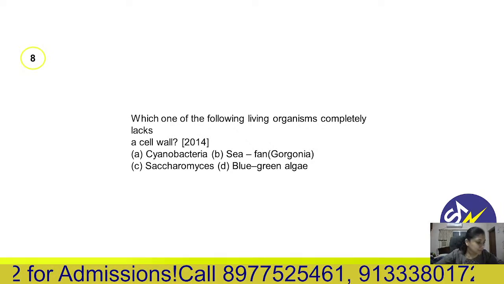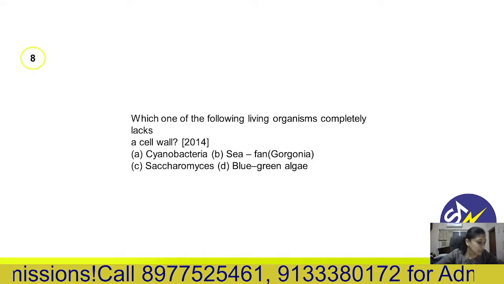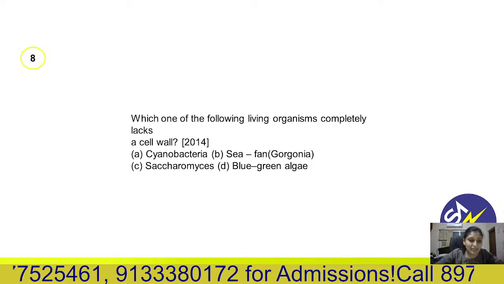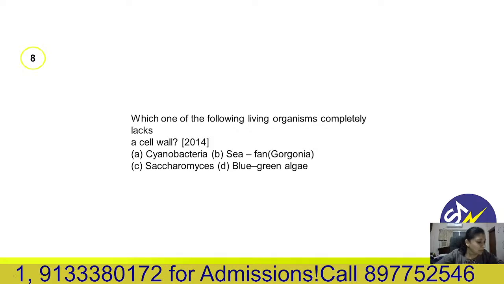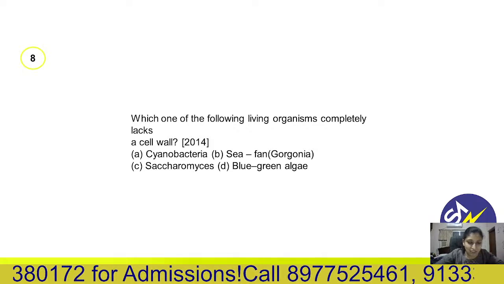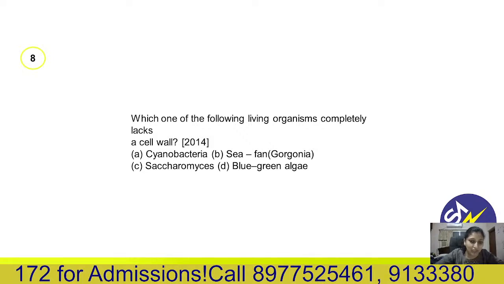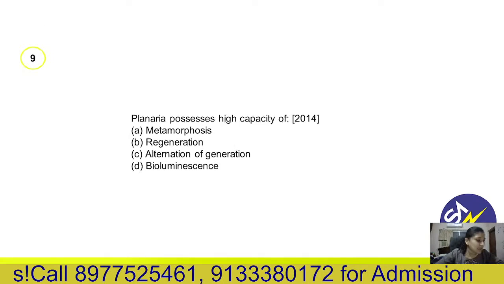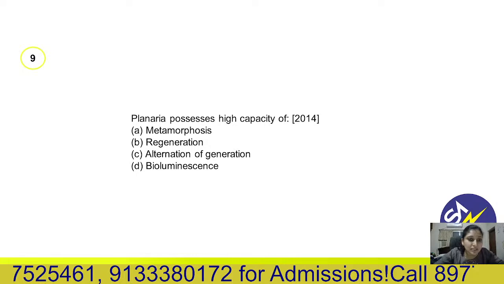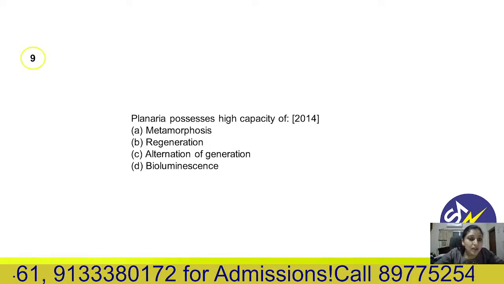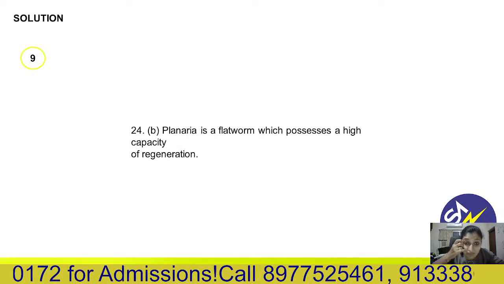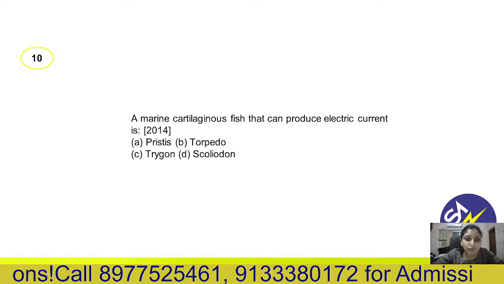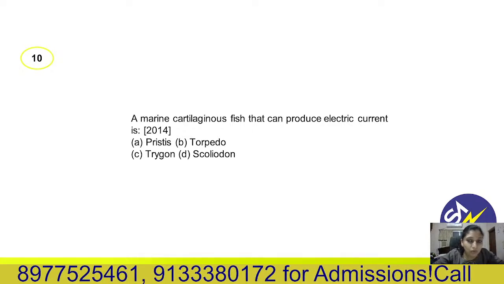Cyanobacteria, being a prokaryote, yes, it has a cell wall. Saccharomyces is a type of fungi, so it has a cell wall. Blue-green algae are a type of prokaryote only. Yes, sea fan, it's the correct answer. All animals, without any exceptions, lack a cell wall. So B, sea fan is the correct answer. Ninth question: Planaria possesses a high capacity of regeneration. Planaria is a flatworm which possesses a high capacity of regeneration. Next, a marine cartilaginous fish that can produce electric current is the torpedo.